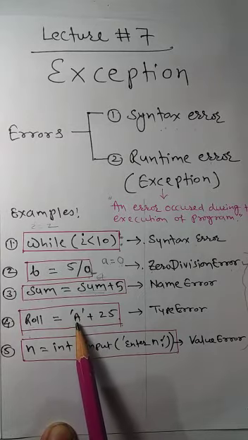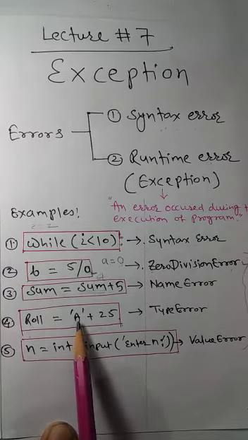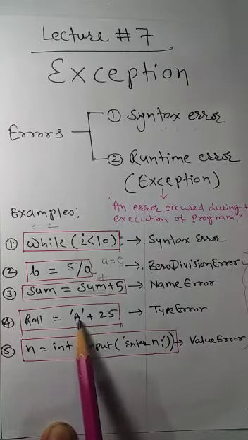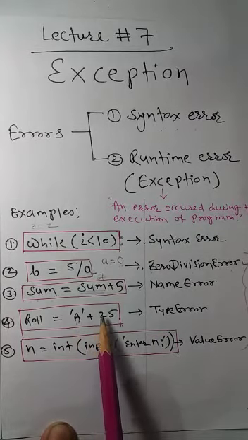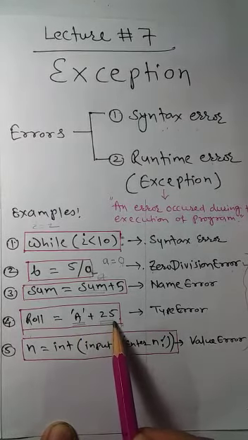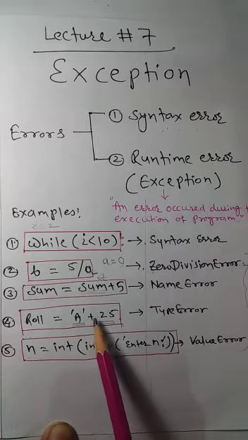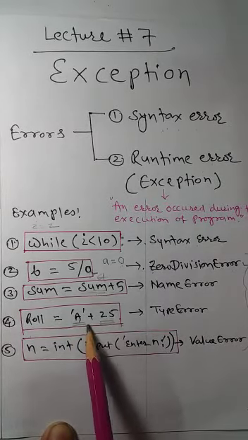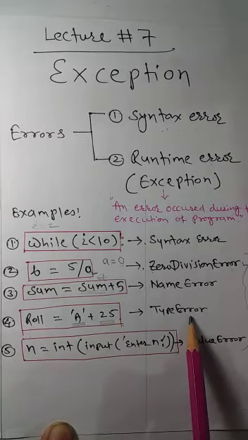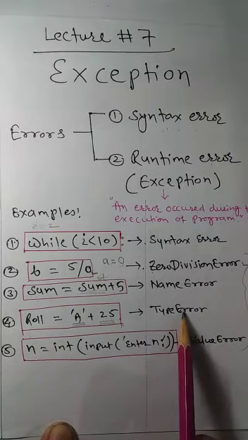Now take one more example, roll number is a variable equal to, here we may have a division like a, b, c. So initially we have written a string a. Remember we are calling it a string, a single character string, because there is no character data type in Python. So string a plus 25. Now look at this here. We have a string and here we have an integer, and in Python there is no concatenation of a string with an int. So it will give an error called type error. Again, it is an error which occurs at runtime, so we call it an exception.